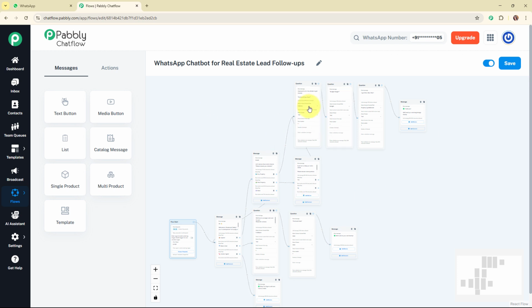Alright, so here on my screen you can see the chatbot that I've already created for my real estate lead follow-ups using an all-in-one WhatsApp communication platform that is Pabbly Chat Flow. And now here in this video we are going to learn step by step how you can set up this entire chatbot. But before that we are going to see the working of this amazing chatbot that I've already created. And now here to see the working of this chatbot, let me take you to my WhatsApp.